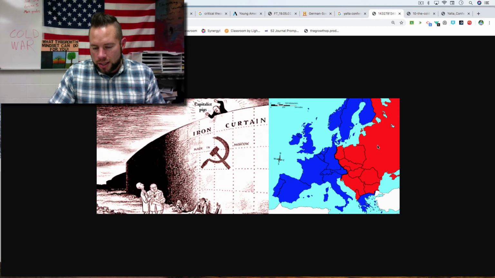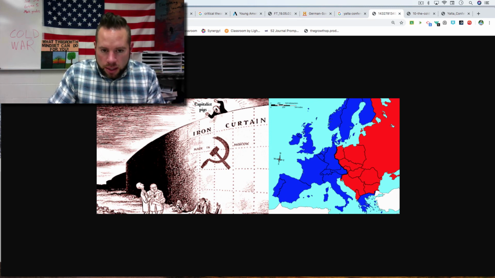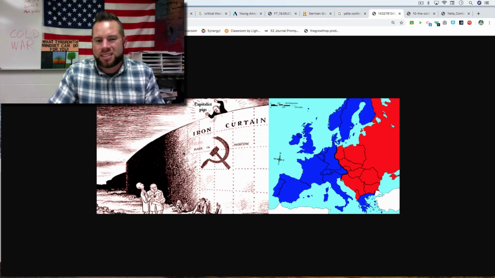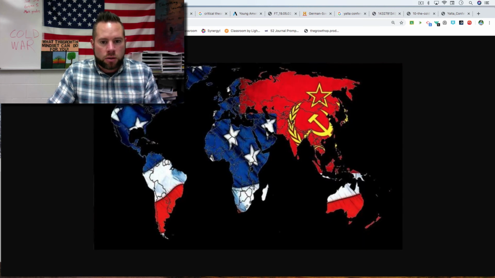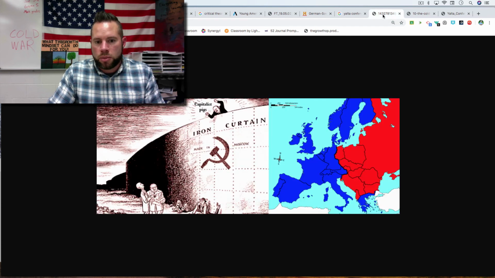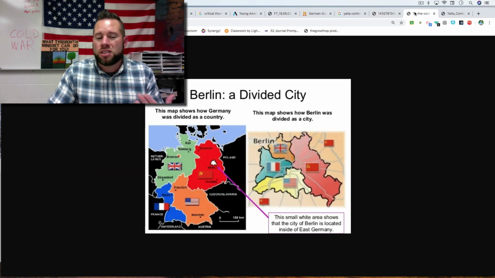So here's a great example. The Soviet Union takes all this land after World War II. And right here, the Iron Curtain is just an imaginary thing. It's not an actual wall, other than the Berlin Wall, but this is how people viewed it in their minds. Okay, this guy is yelling capitalist pig. He's the communist yelling at these guys. These represent poor people trying to escape the Iron Curtain. This divided the world, going back to where we were here, right? This is the Iron Curtain, okay? The Soviet Union was controlling people and having an autocratic government versus a democracy.